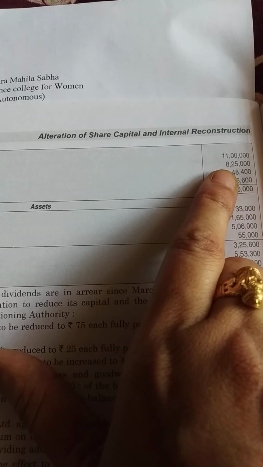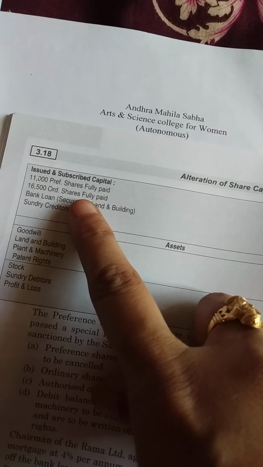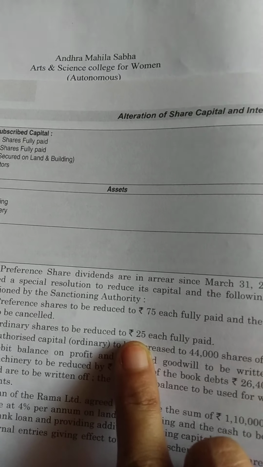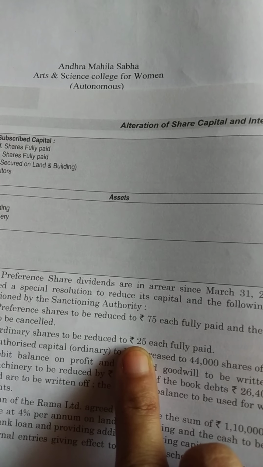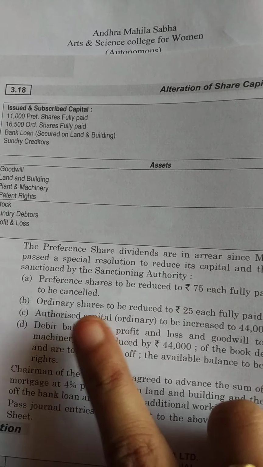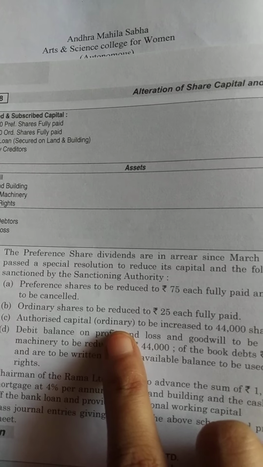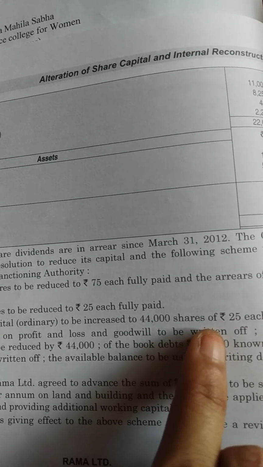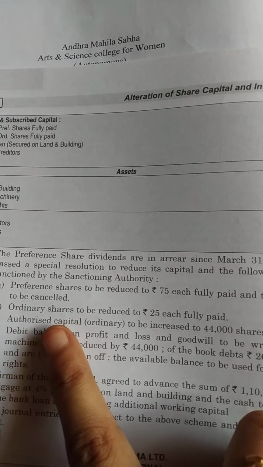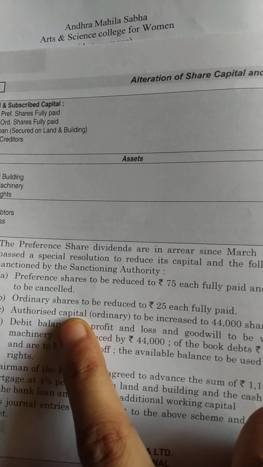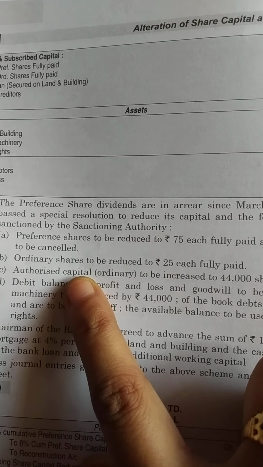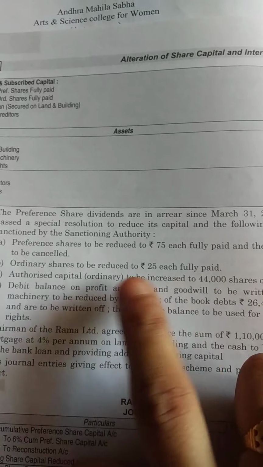How we will be getting, girls? 8,25,000 divided by 16,500. So he asked the face value which is prior to internal reconstruction rupees 50 to reduce to rupees 25. So this is as far as the second adjustment is concerned. Next, authorized capital ordinary to be increased to 44,000 shares of rupees 25 each. This is as far as authorized capital, girls. Don't get it confused. This is not issued capital or subscribed capital. This is for authorized capital. Just keep it in mind and leave.